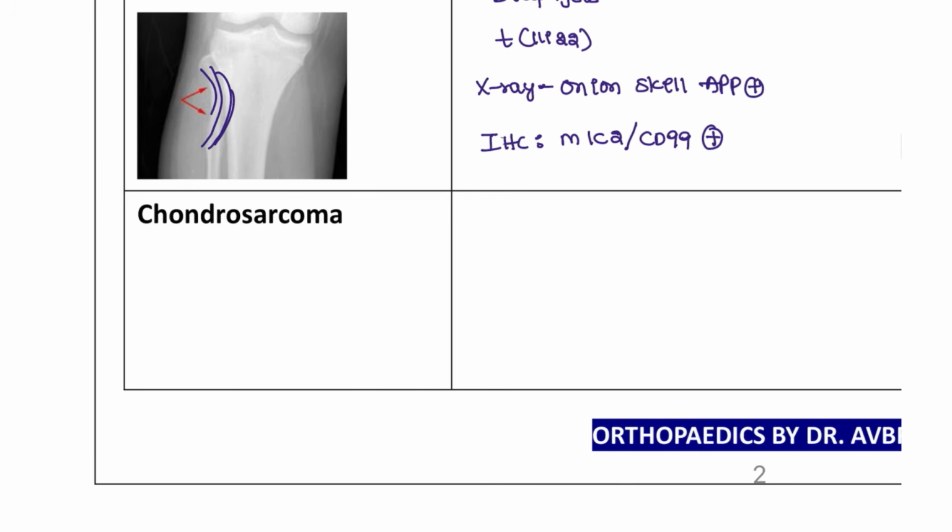Next, moving on to chondrosarcoma. Chondrosarcoma mostly involves the pelvis, and this is associated with cartilage, right? Cartilage involvement of the chondrosarcoma, and this is highly chemo resistant. If ever you see that, it is chondrosarcoma.